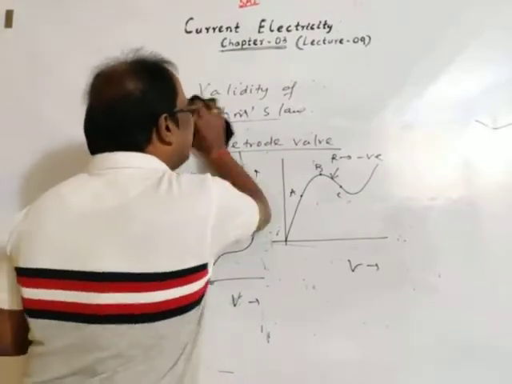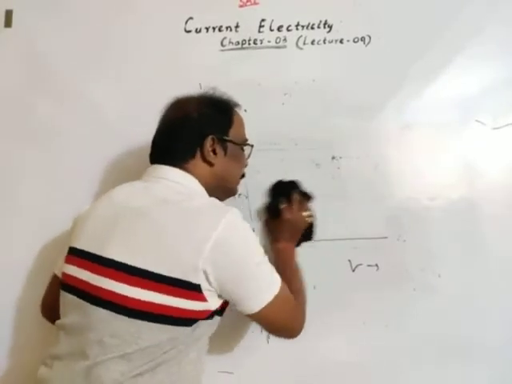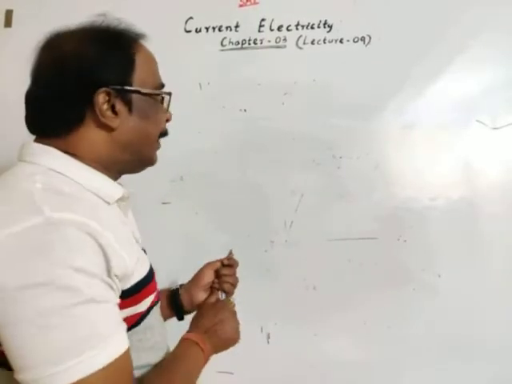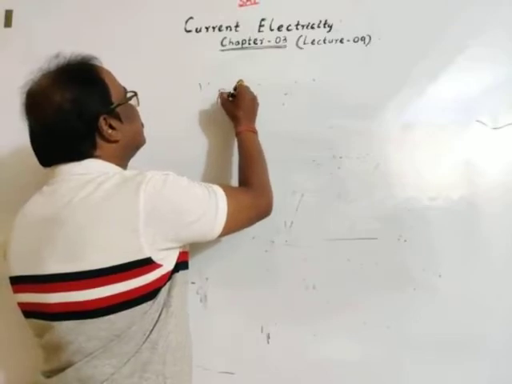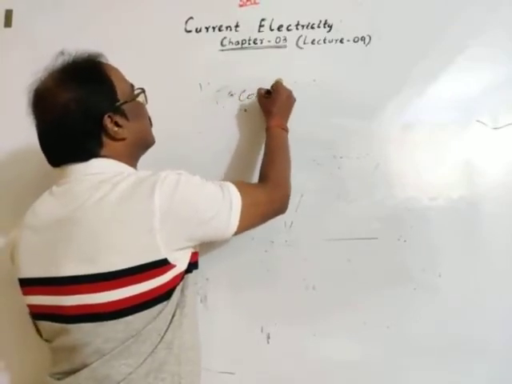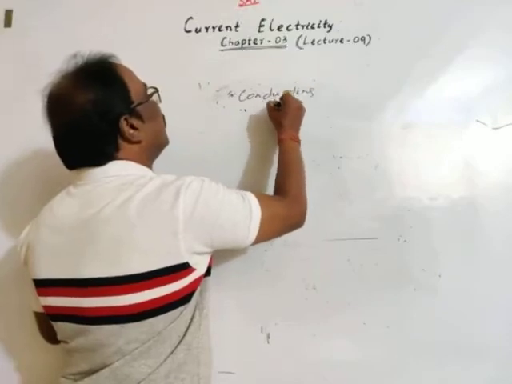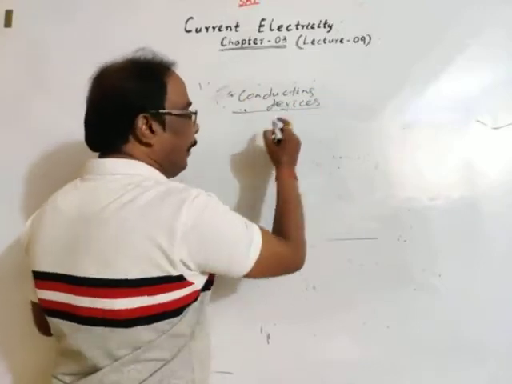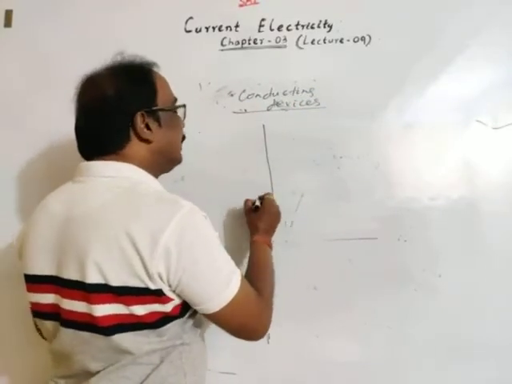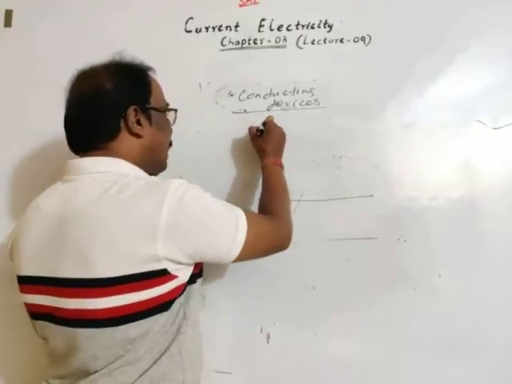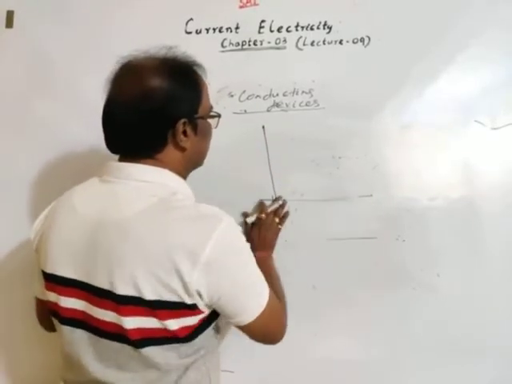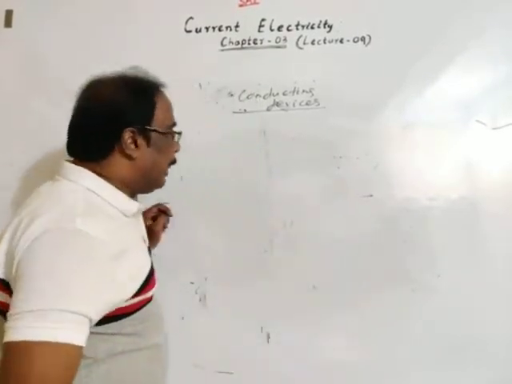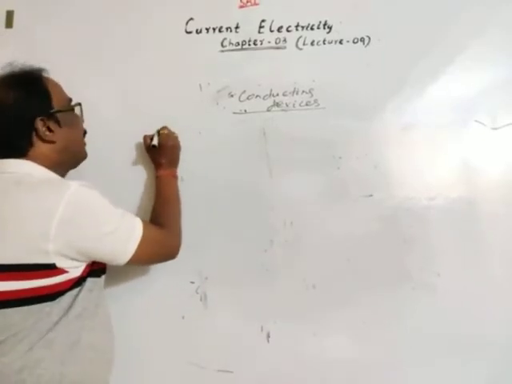Then some other very important point. Let's consider conducting devices. Suppose a graph is given like this. I am taking two types of graphs.